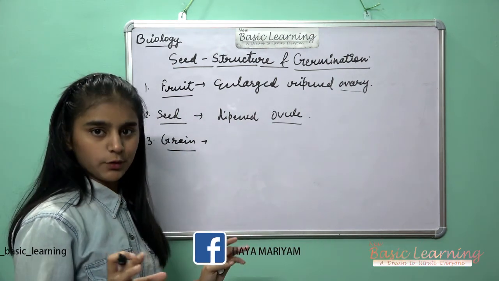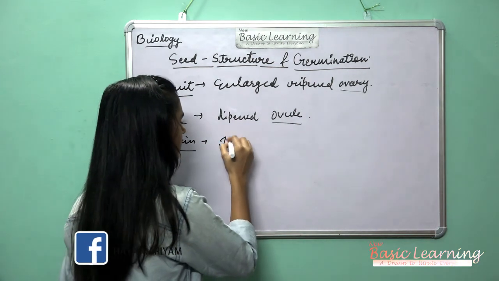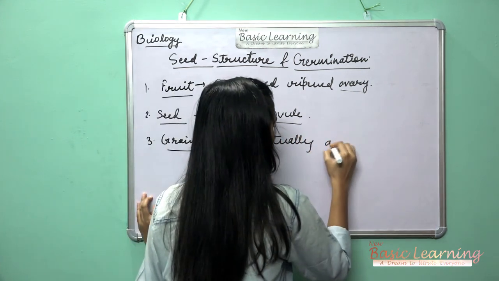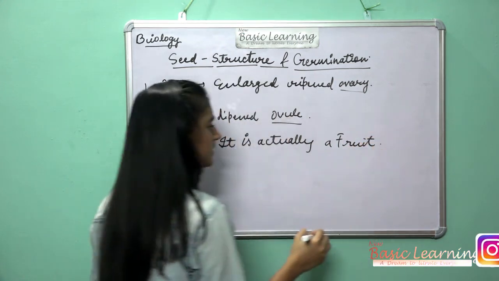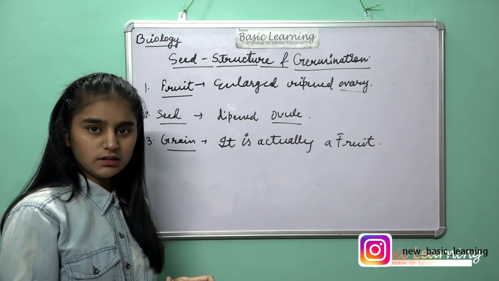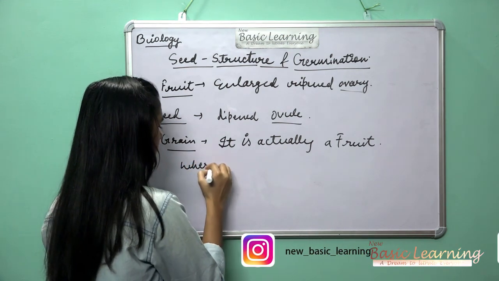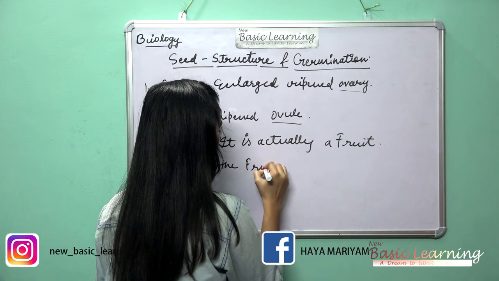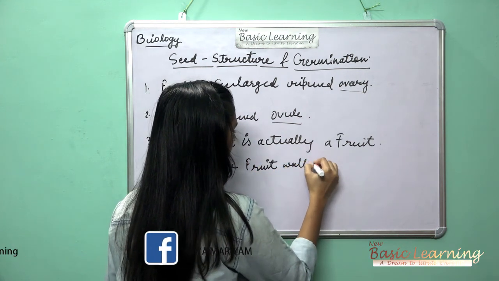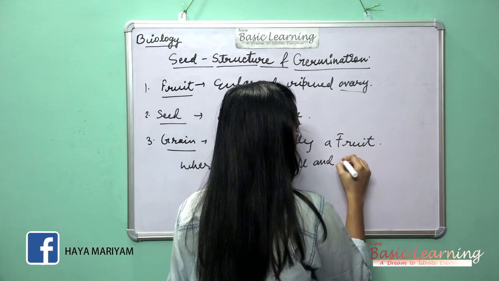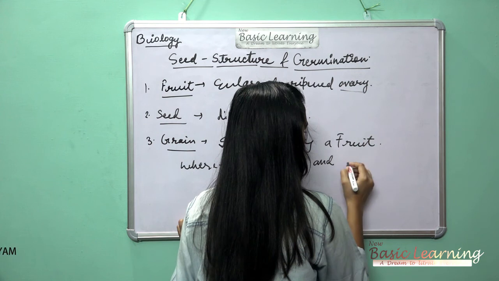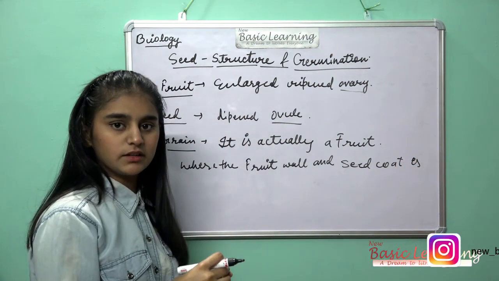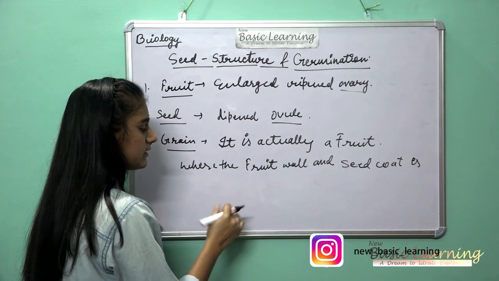Grain is actually a fruit, nothing but actually a fruit, where the seed coat and the fruit wall are fused together. Okay, where the fruit wall and the seed coat are fused together.